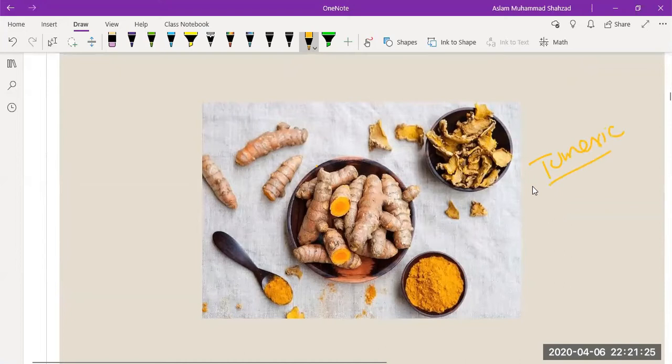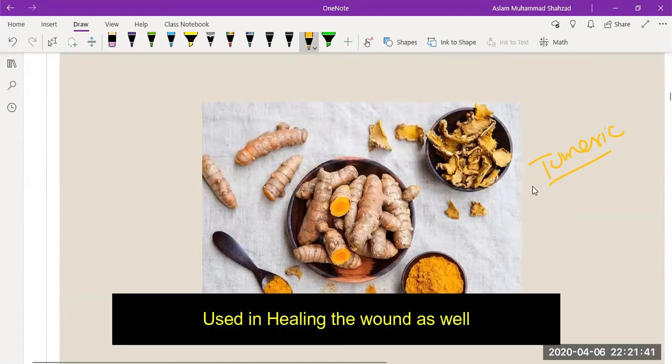If you belong to Pakistan, India or Bangladesh, it is used not only in cooking but also in healing wounds, for example in athlete's foot.